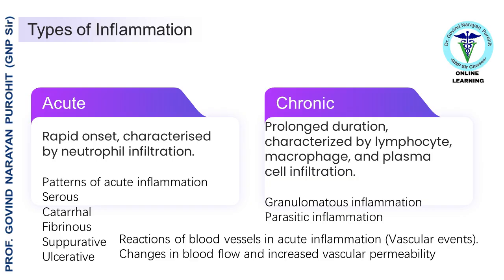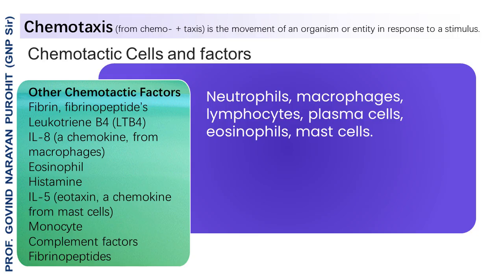The patterns of acute inflammation are serous, catarrhal, fibrinous, suppurative, and ulcerative. In chronic inflammation, there is prolonged duration, characterized by lymphocyte, macrophage, and plasma cell infiltration. In response to attack by some pathogen, different cells migrate to the site. Chemotaxis aids in the recruitment of immune cells to sites of infection or inflammation.